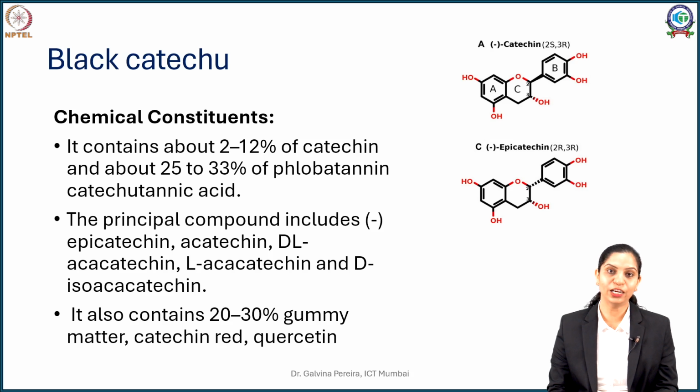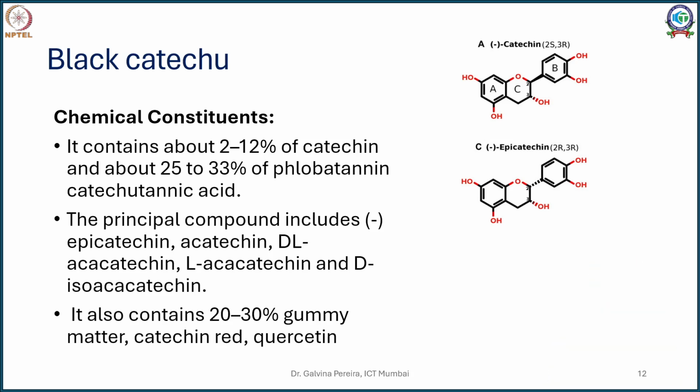Now compare that to the pale katechu. Pale katechu had 25 to 55% of phlobatannins, especially catechu tannic acid. Now apart from that, a little difference here is it doesn't contain your Gambier tannin or Gambier fluorescein, but here you have more of these acacatechins, especially the D-L-acacatechin and iso-acacatechin derivatives. In addition to that, this is more rich in gummy matter, and that gives you a good blend or good taste.